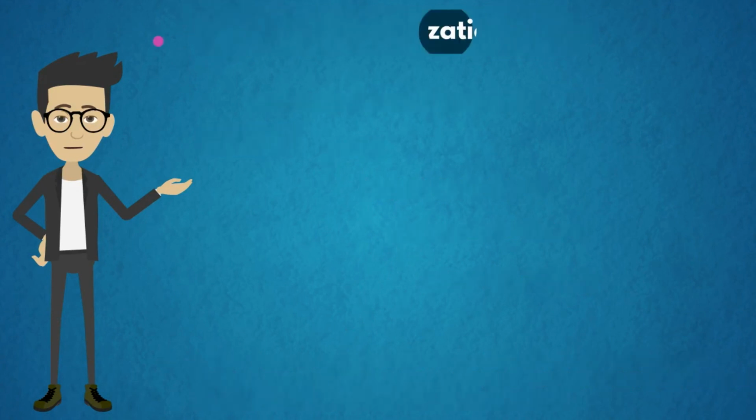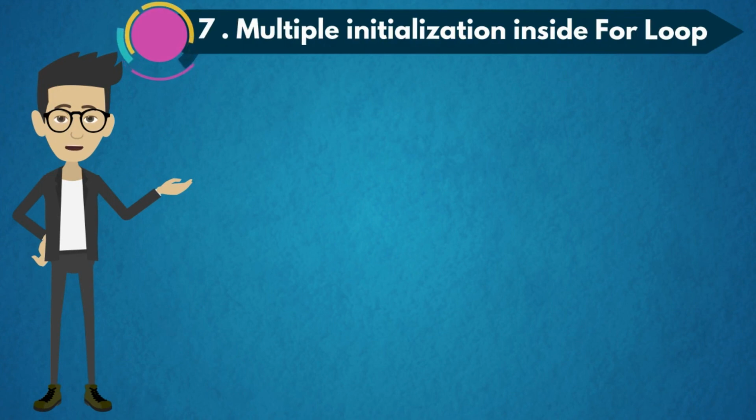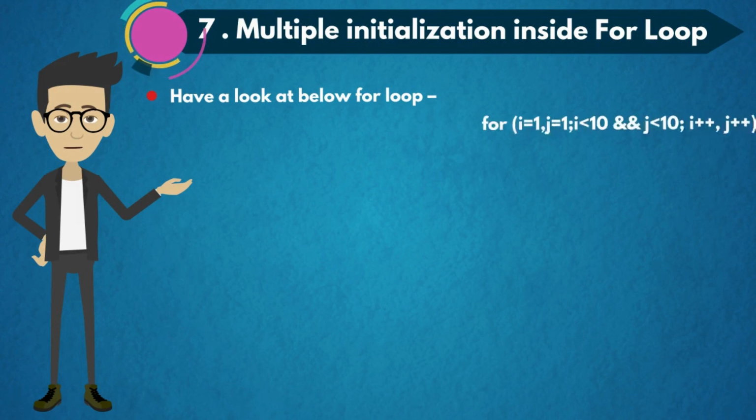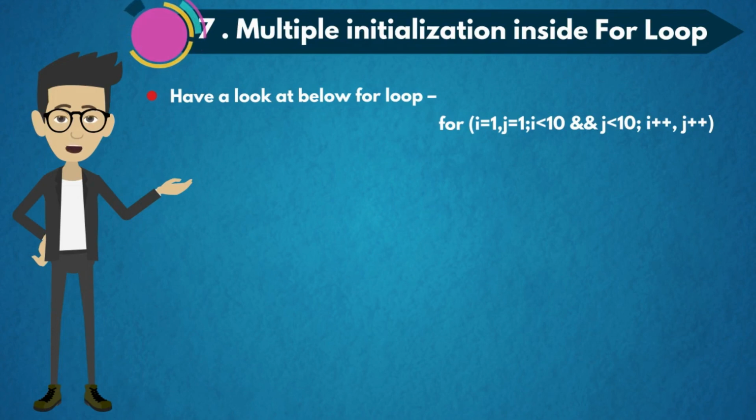The seventh concept is multiple initialization inside a for loop. Have a look at the below for loop. Example: for I equal to 1, j equal to 1; I less than 10 and j less than 10; I plus plus, j plus plus. Here the initialization and updation are given.